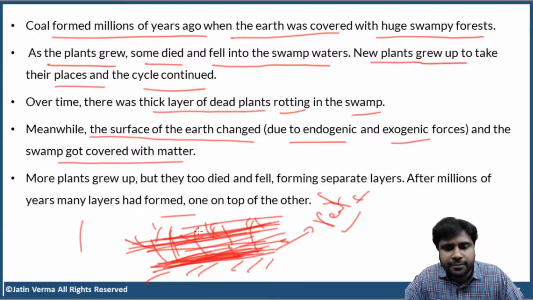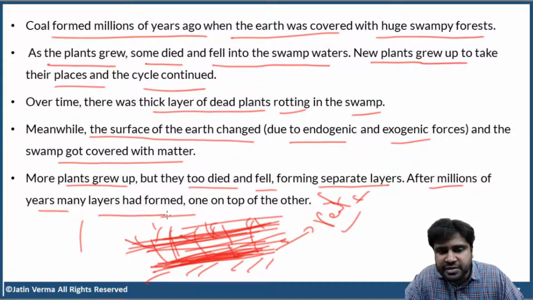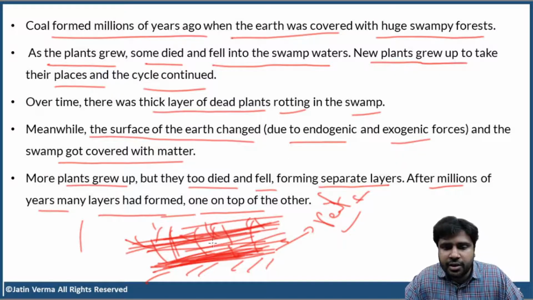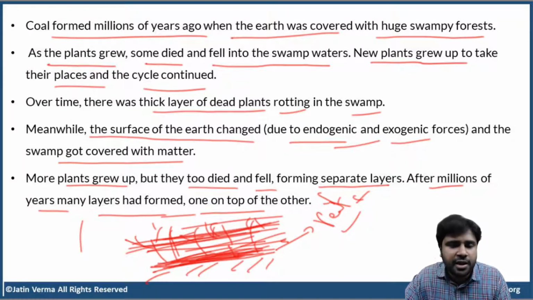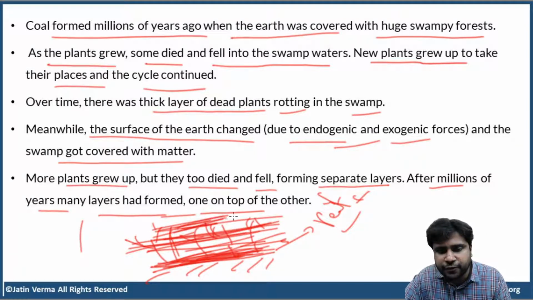Now, after that, more plants grew up in this place. But they too died and fell, forming separate layers. After millions of years, many layers had formed on top of each other. Initially there was a swamp here. Now, this got covered with many layers of mud and soil due to endogenic and exogenic forces. The swamp got destroyed, but eventually, again, there's going to be ecological succession. We all have studied about that. Another swamp forms in this place. Even that will be covered with many layers of mud and soil.